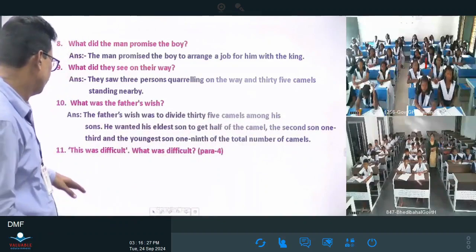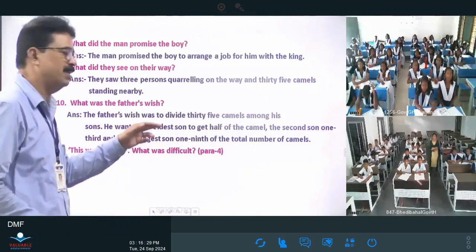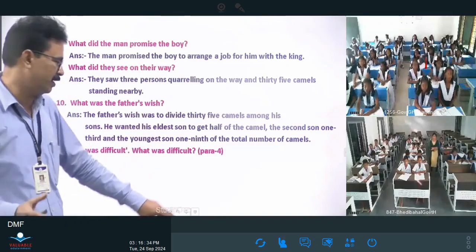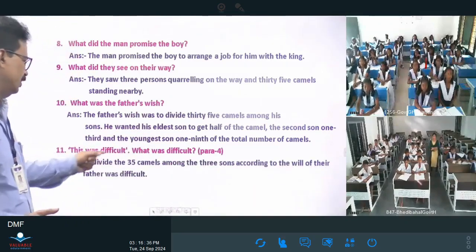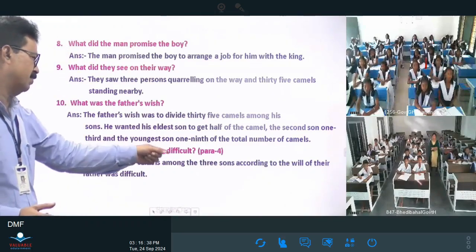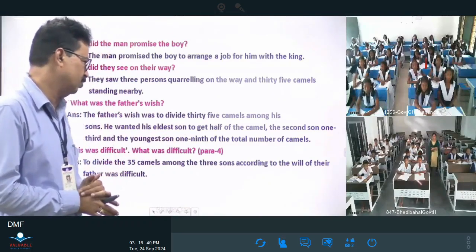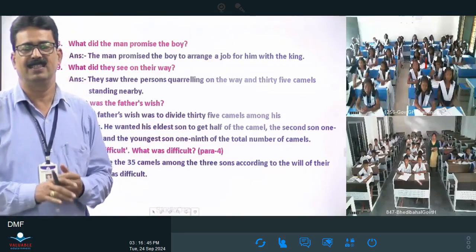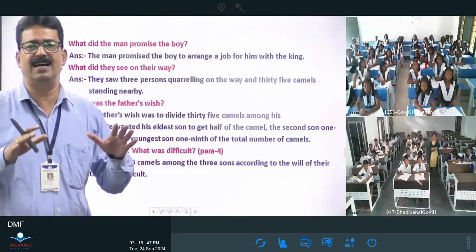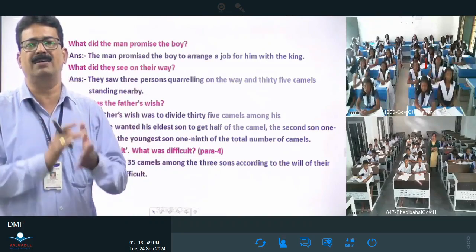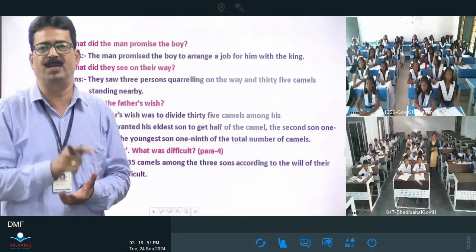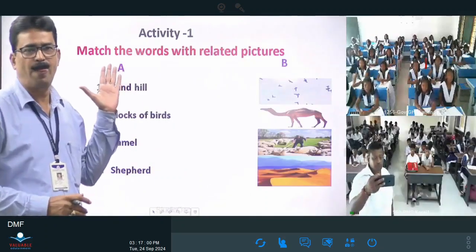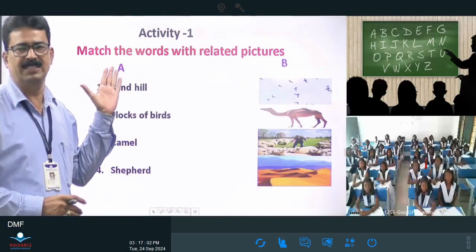This was difficult. What was difficult? To divide 35 camels among the 3 sons according to the will of their father was difficult.